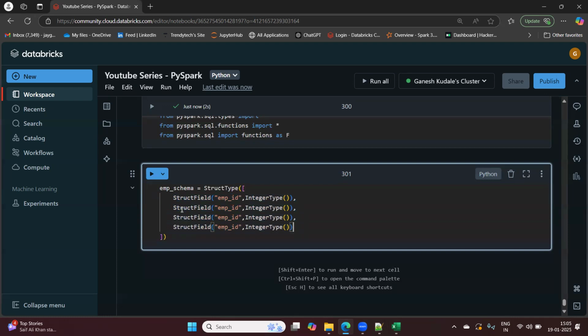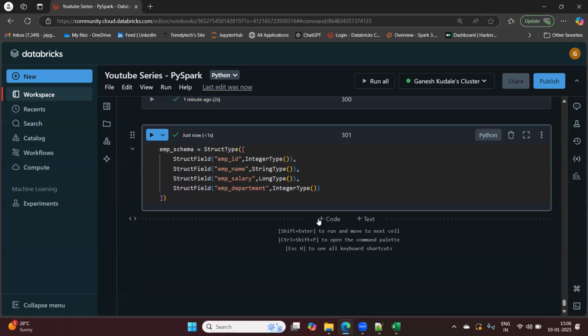The second is the employee name, and it is string type, definitely not syringe. Employee salary is, let's say, long type. And employee department, let's say, integer type. This is the schema I have created.